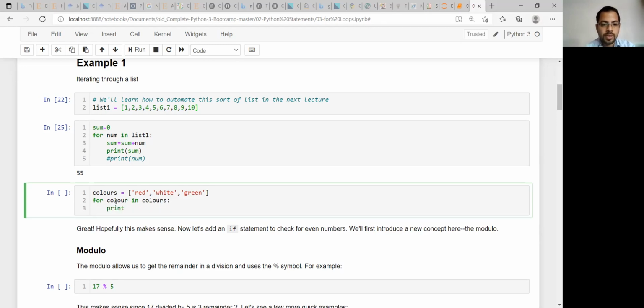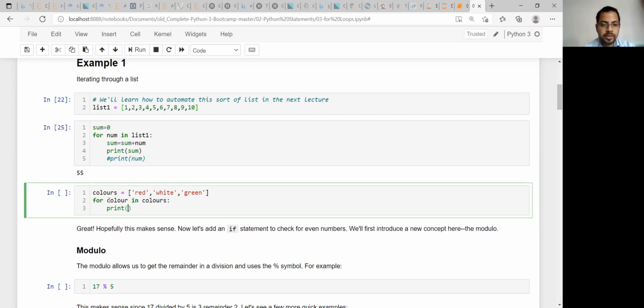print. What will it print? Color, isn't it? Am I audible? Yes, sir. So see, from this colors list, what are you going to print? You are going to print an individual color, right?